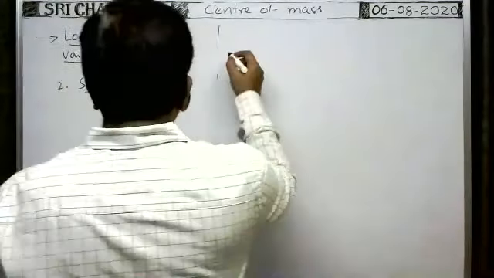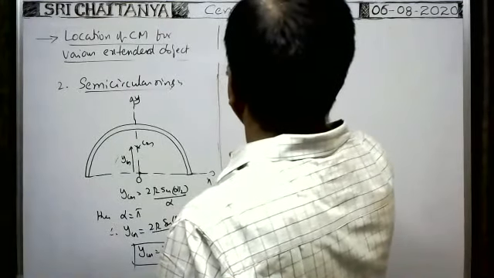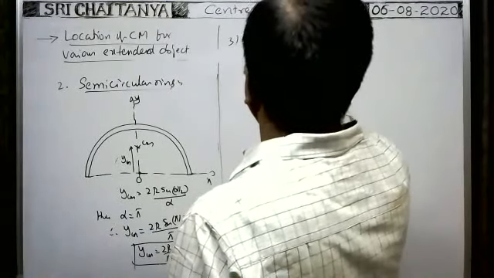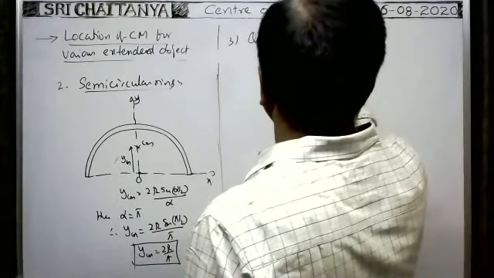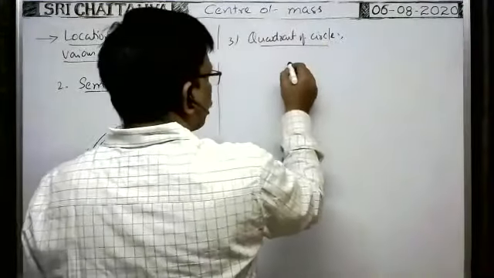Okay, last point. Suppose a quadrant of a circle is given. Suppose we are having it like this.